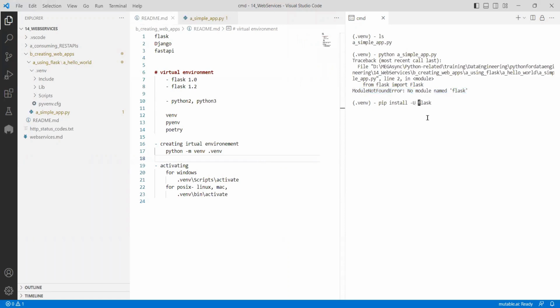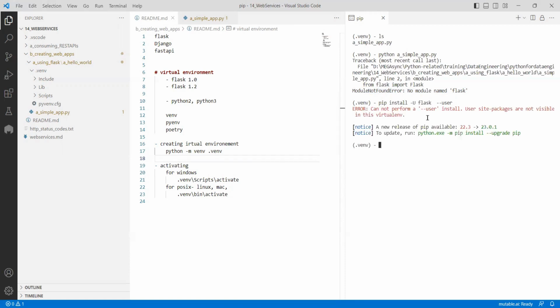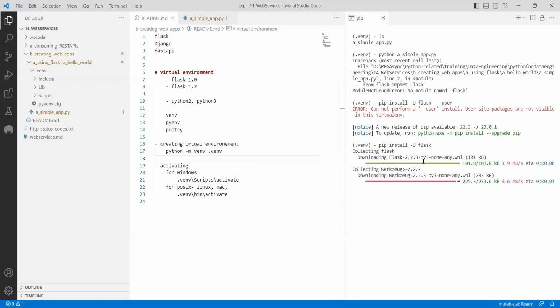Hyphen capital U. And one thing you need to be aware of: till now we have been using hyphen user, you remember? Now as we are within the virtual environment, we have full control. We need not give this hyphen user anymore. This hyphen user is not needed when you are in a virtual environment, whereas outside it depends on the permissions. Now if I do it directly, it will install.